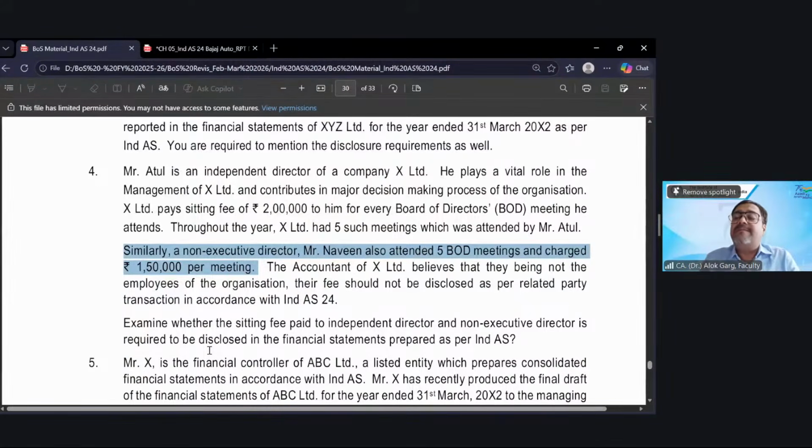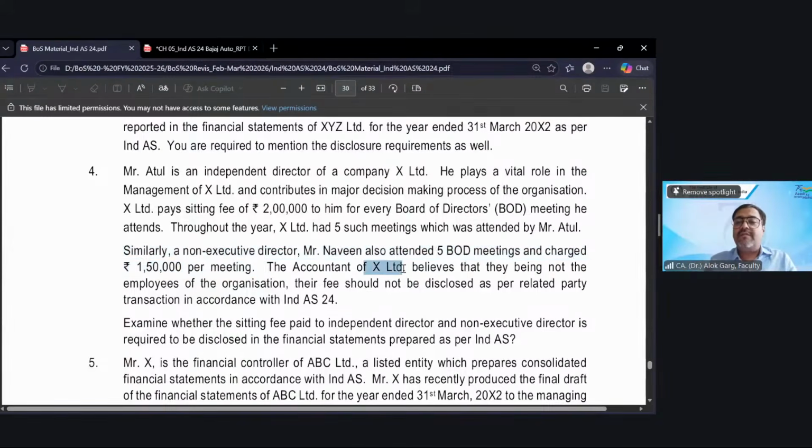It is written there, whether executive or otherwise. So it doesn't matter he is a non-executive director, right? He is also a KMP. Okay. So now Mr. Naveen attended 5 board meetings and charged 1.50 lakh per meeting. So Mr. Naveen is also a KMP and 7.5 lakh is the amount.